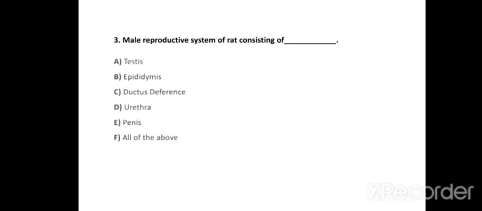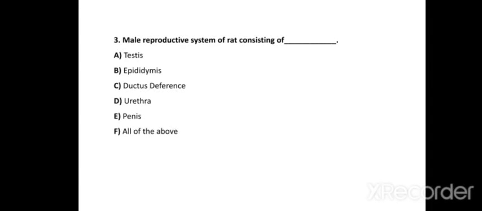Now question number 3. Male reproductive system of rat consists of dash dash dash. Options: A, testis, B, epididymis, C, ductus deferens, D, urethra, E, penis, and F, all of the above. Which of these are male reproductive organs or parts of the male reproductive system? The correct answer is all of the above. All are related to and concerned with the male reproductive system of rat.